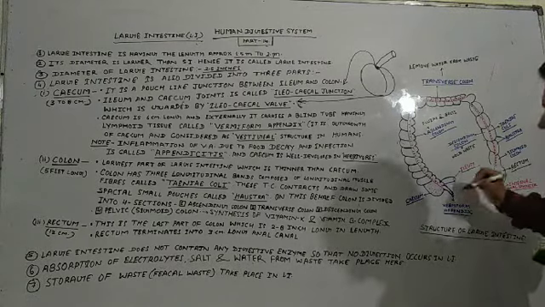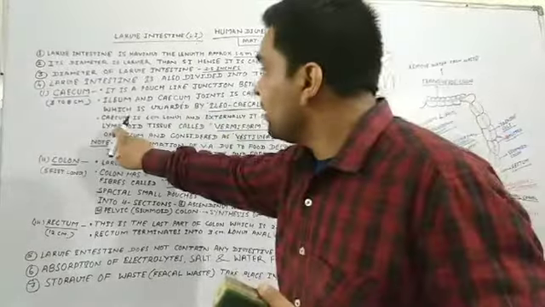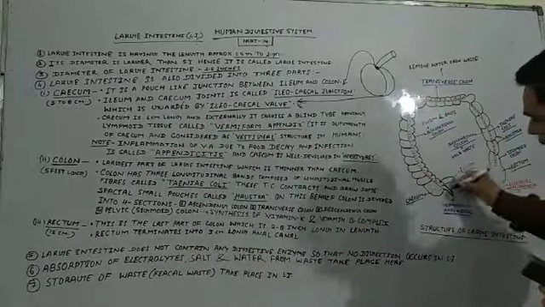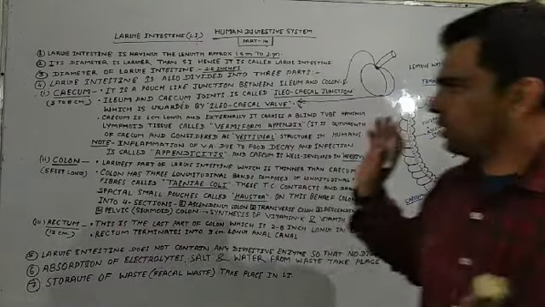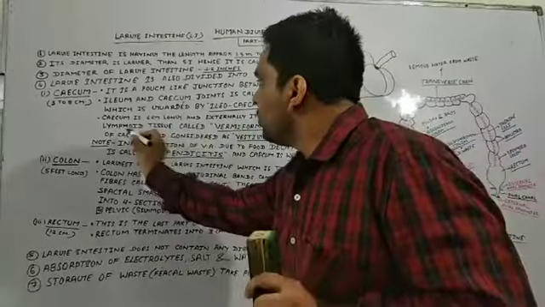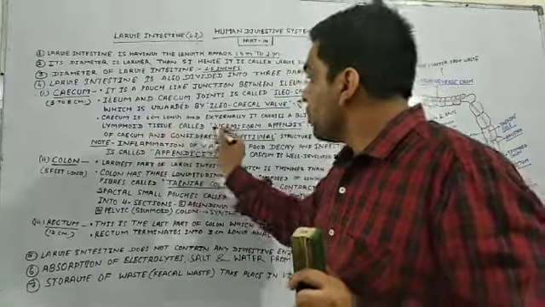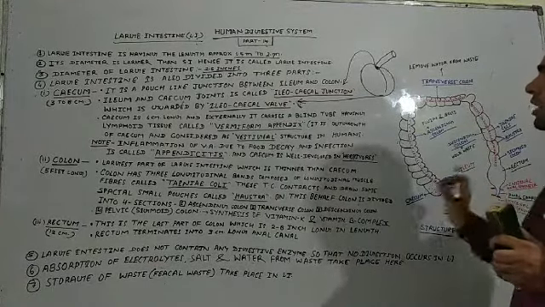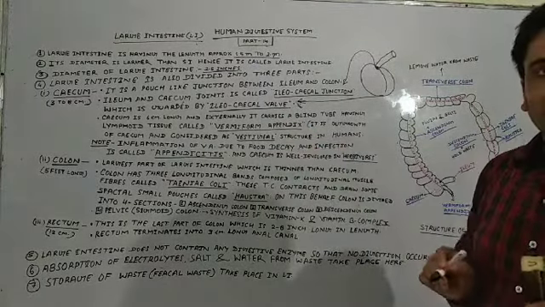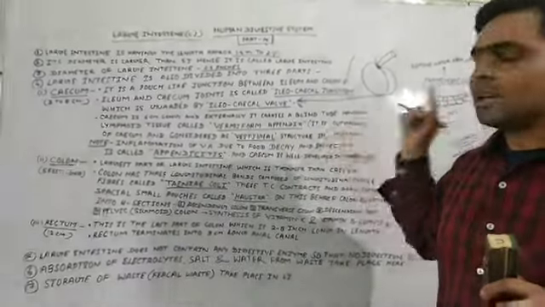A blind tube is present which has lymphoid tissue. Clear, students? This blind tube contains lymphoid tissues, and this blind tube is known as the vermiform appendix. Clear, students?